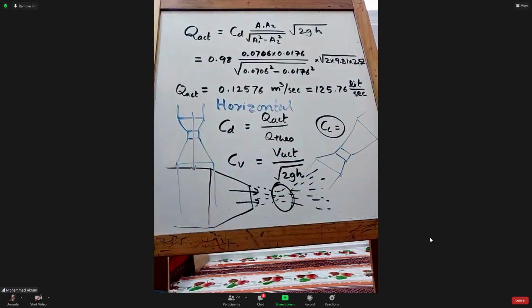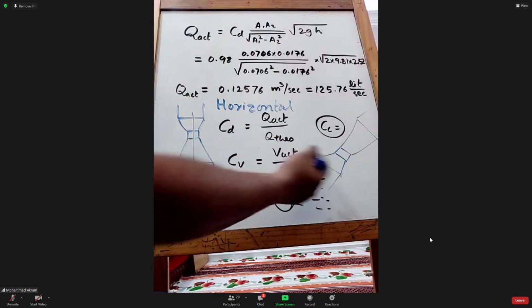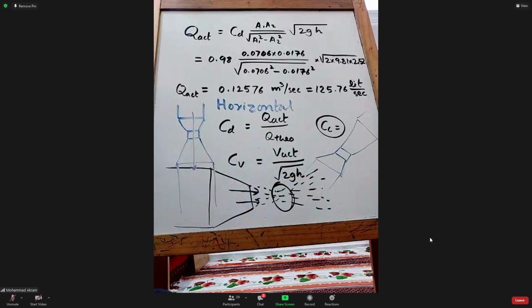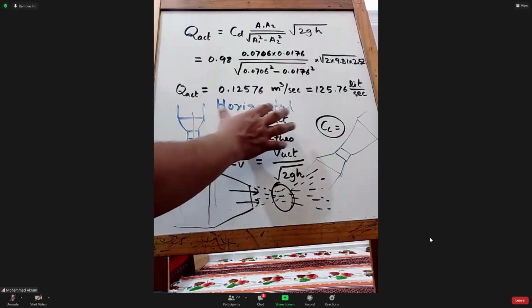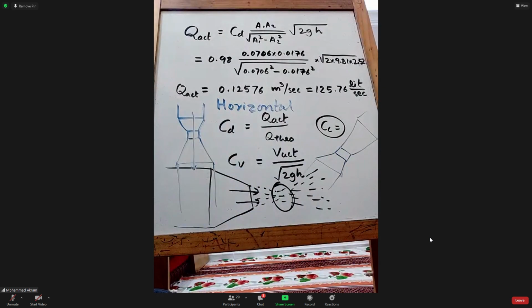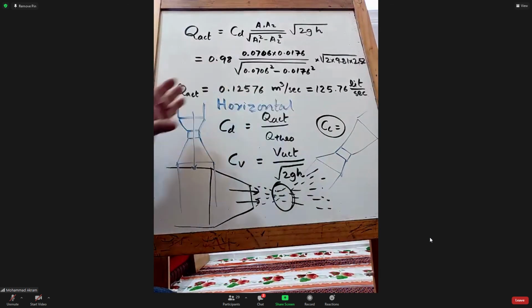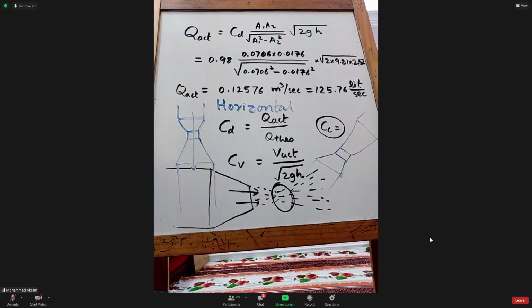So this is the inclined venturimeter. We will not consider these two in our analysis. We will only focus on the horizontal venturimeter. You cannot use the formula directly. You need to again apply the Bernoulli equation here and take the difference between the two. Is that clear?